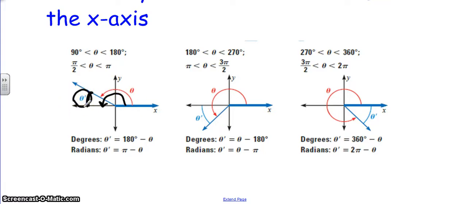If theta is in the third quadrant, if my terminal side is in the third quadrant, my reference angle is going to be right here. This is my theta prime, and to calculate this, I want to take this angle and subtract 180 degrees, and that would leave me with theta prime.